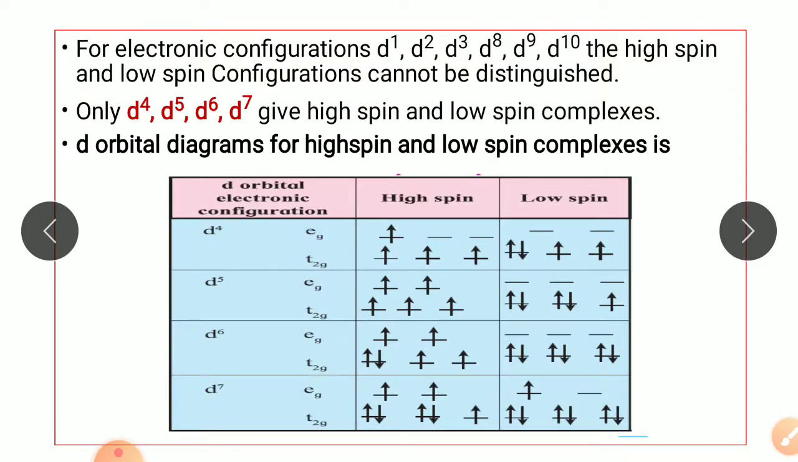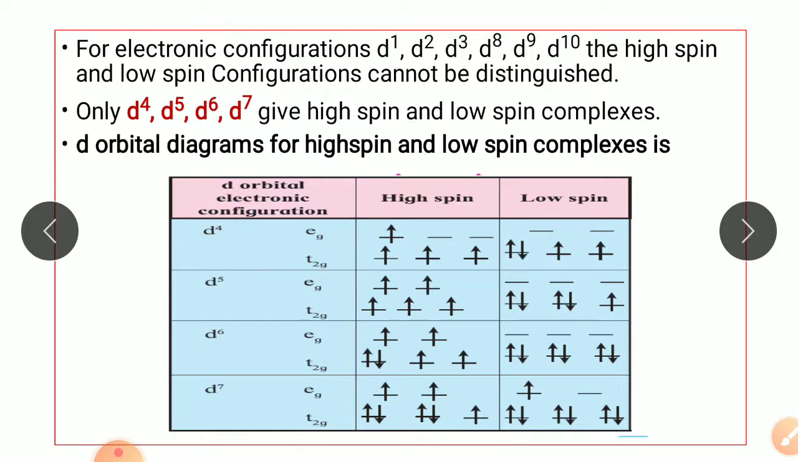Now for electronic configurations d1, d2, d3, d8, d9, d10, the high spin and low spin configurations cannot be distinguished. That is, they are same. There is no difference between the high spin and low spin configuration. But for d4, d5, d6 and d7, the high spin and low spin complexes have different electronic configuration. That is, their d orbitals are different. So let's understand in d4.